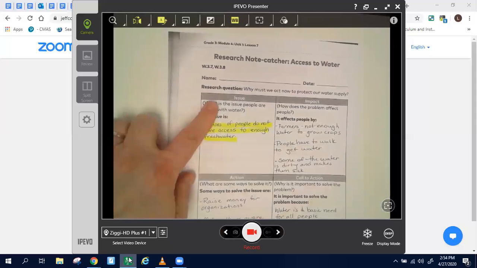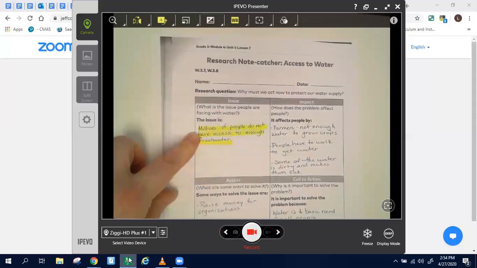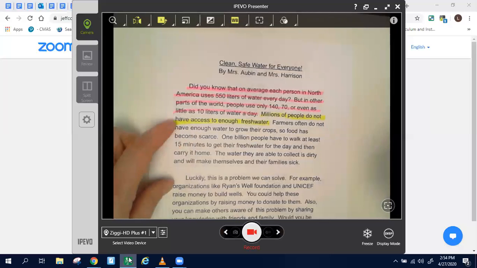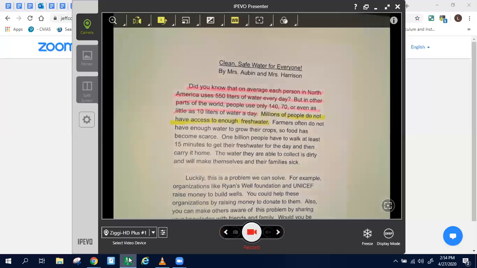Yesterday we used the issue part of your note catcher. We wrote down one of the sentences from our note catcher and added it, made it make sense, and added it to our sentence for the issue.